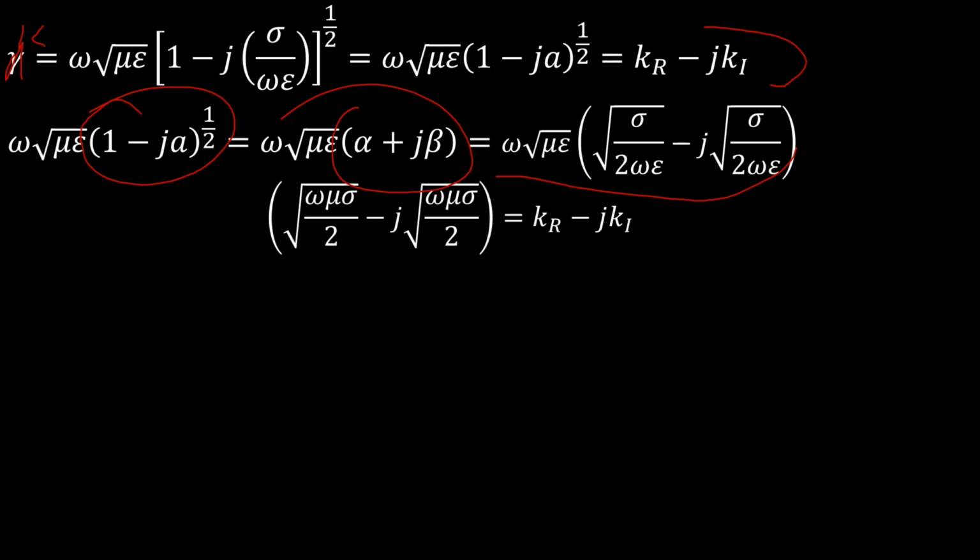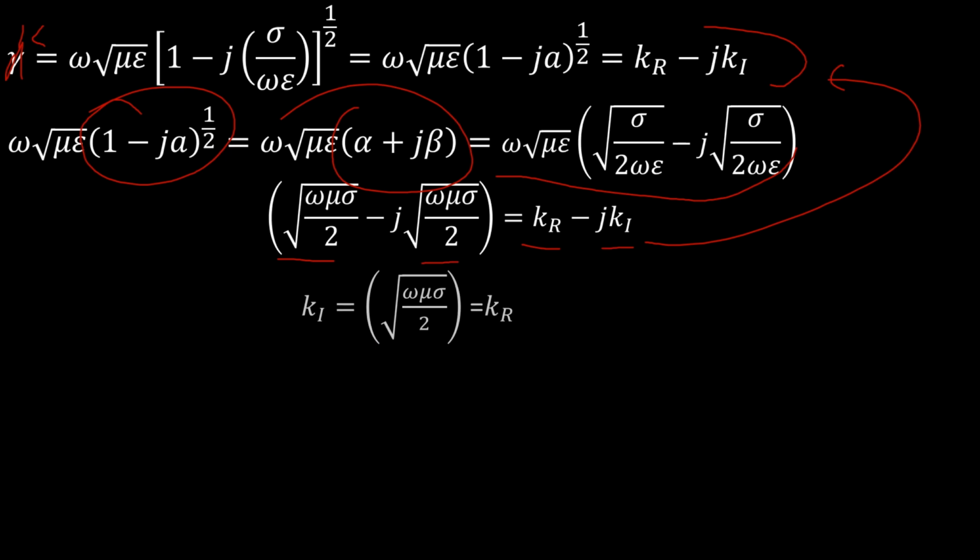And this expression is going to now be equaling back our KR minus jKI that we had before. Now we can see from this expression by comparison, this is KR and this is KI. So they are both equal in value for a perfect conductor.